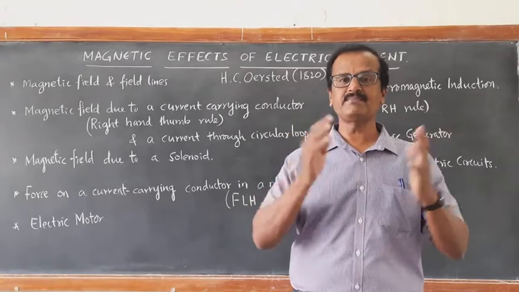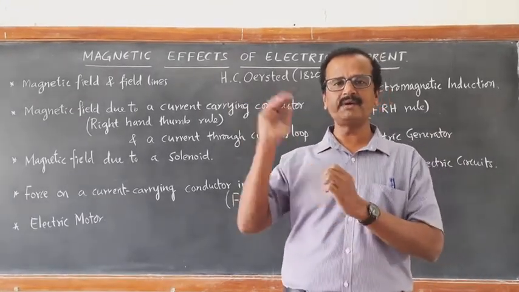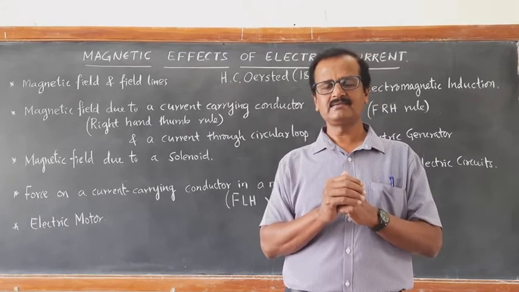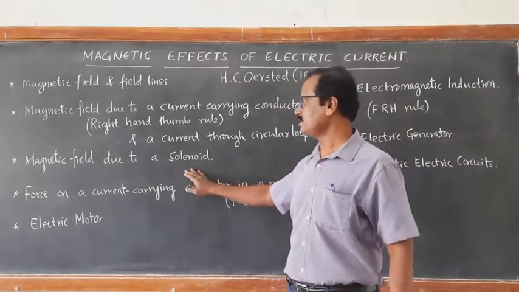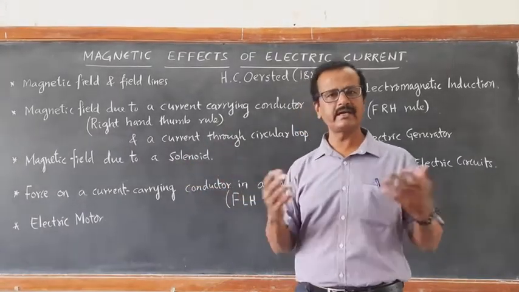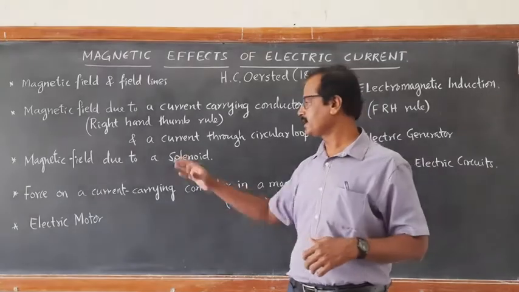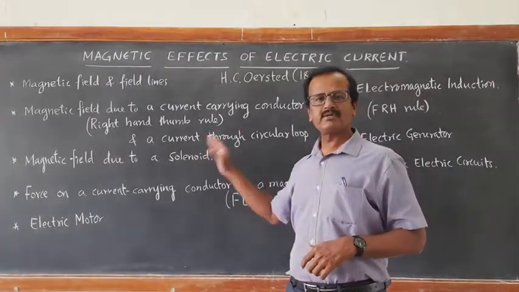So that finds application in the electric bell, the bell that we use in our mess, right? That is the electric bell, which works on the principle of solenoid. Magnetic field due to solenoid, current carrying conductor, current carrying coil, right? So it acts like a temporary magnet.